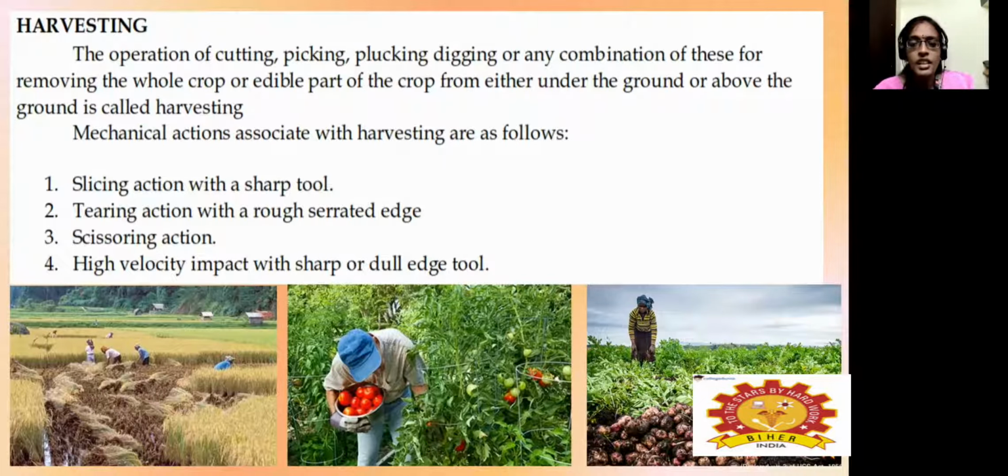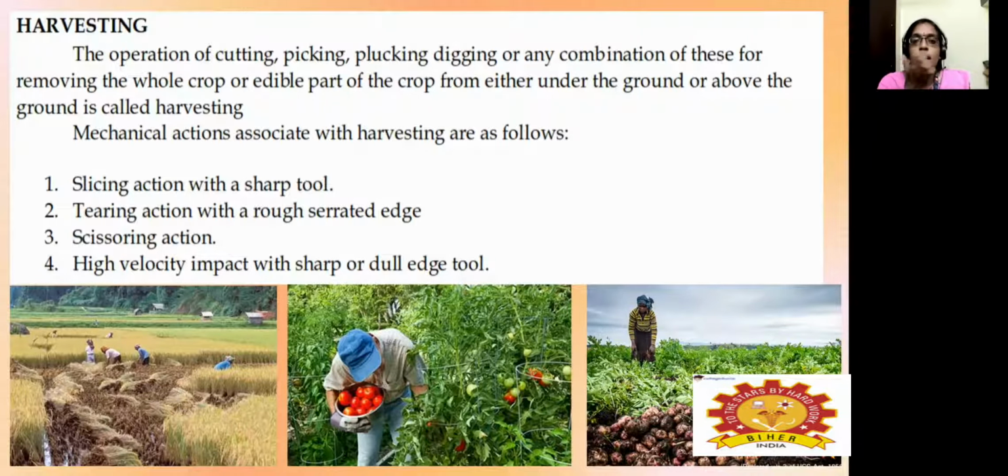So it is designed based on where the desired plant part is available. For example, in the case of potato, it is below the ground, so a digging operation is performed in order to remove the potato from the field. So this is known as harvesting.